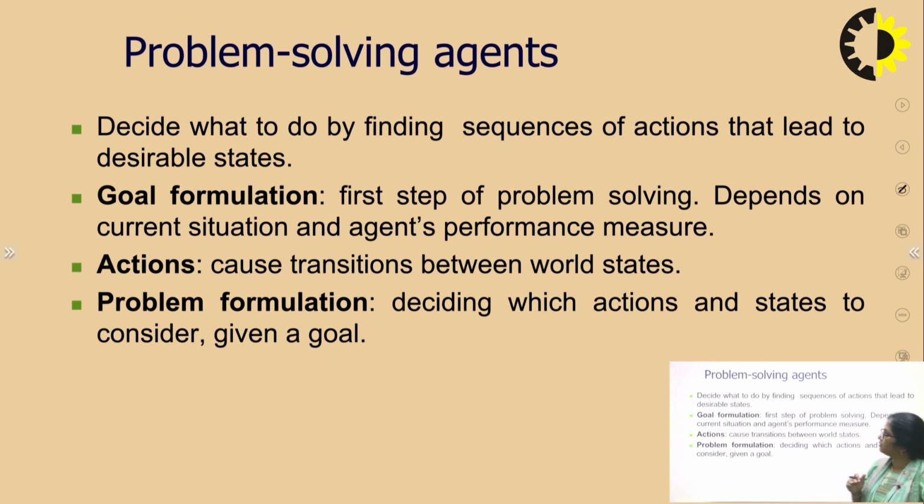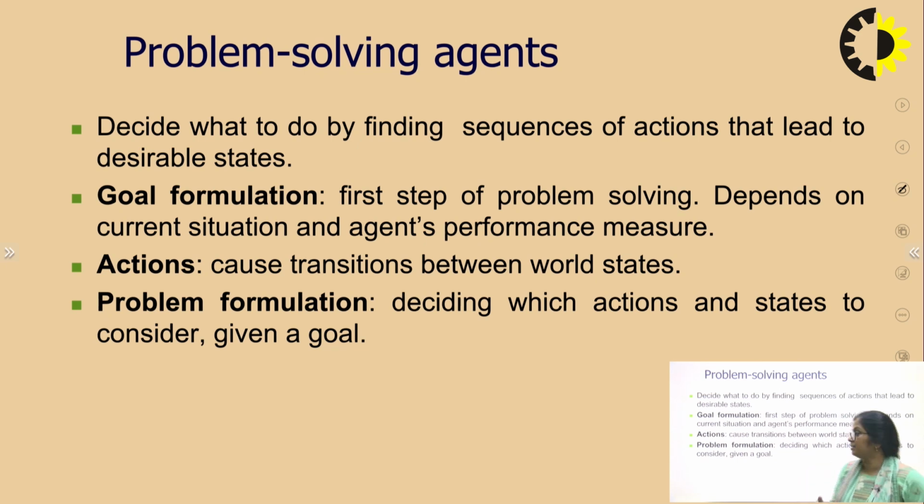Second is what the agent has to decide: the sequence of actions. It means there is another concept of actions. What are the actions? We are in the initial state, then we'll do some action. We, meaning the agent. The agent is in the initial state, it will do an action. After performing the action, its state will get changed. For example, the total floor is dusty, and when it cleans a tile, then partially the room has been cleaned.